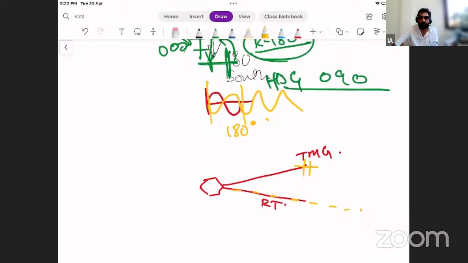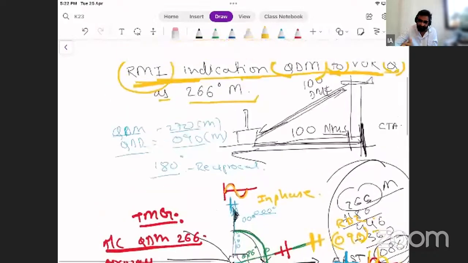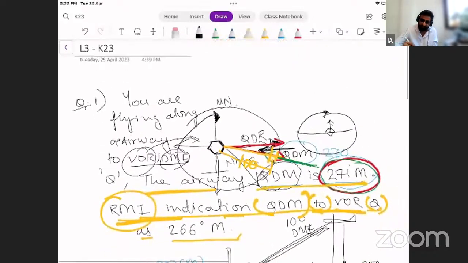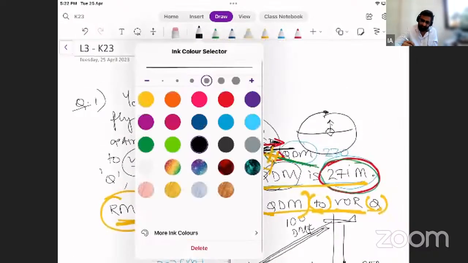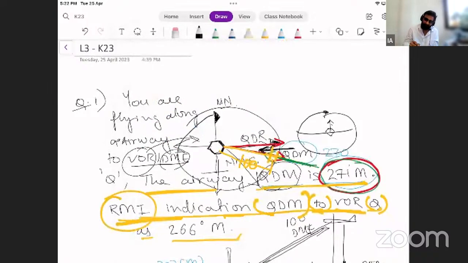This is what I figured out in the question. Is my question complete? Let's go back to the question and write it down again. You are flying along an airway to a VOR DME, which are co-located.